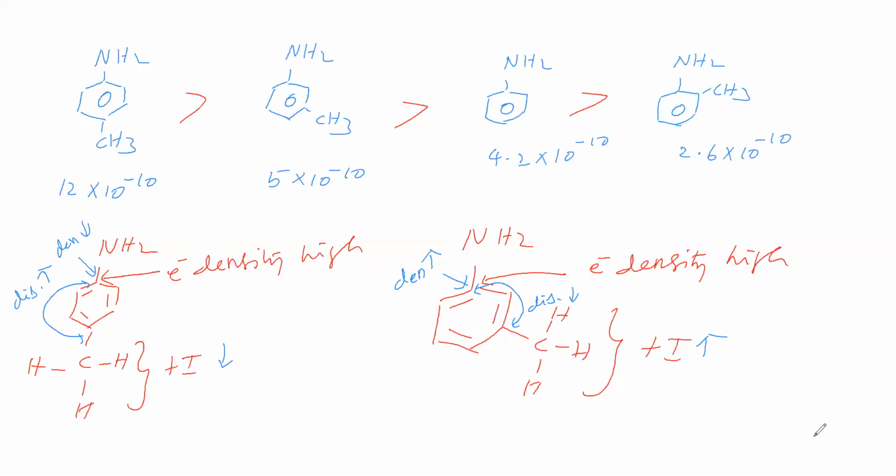Next we will see the hyperconjugation factor. So now we will take paramethyl aniline. Now we will see hyperconjugation. Based on hyperconjugation, this bond will migrate here. So we will get NH2, here CH2, and this is H plus.